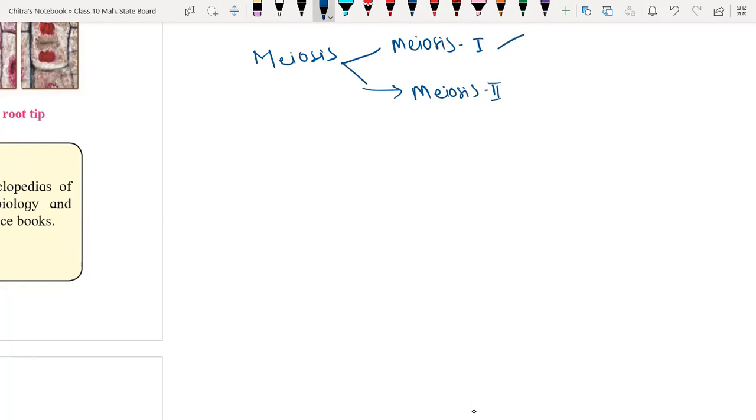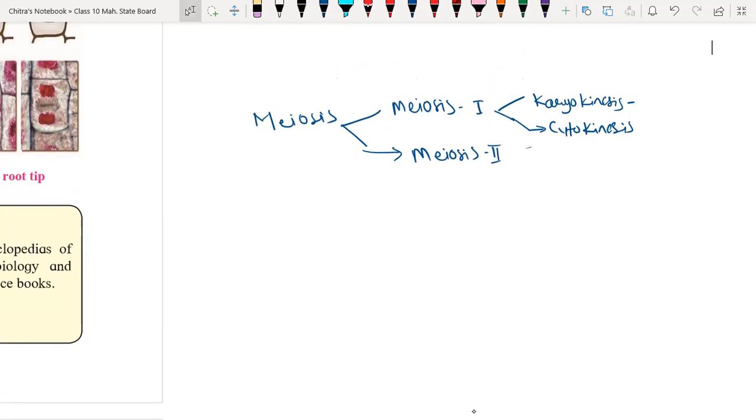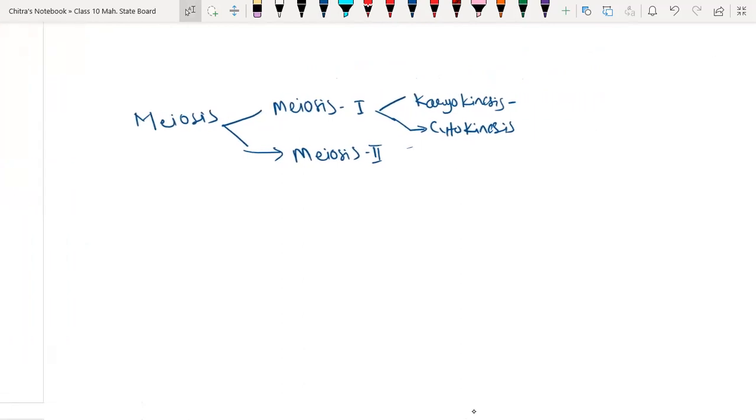In Meiosis I, we again have 2 steps. One is called karyokinesis, the other cytokinesis: nuclear division and cytoplasmic division. Cytoplasmic division is cytokinesis, not cell division. Karyokinesis completes in 4 stages.